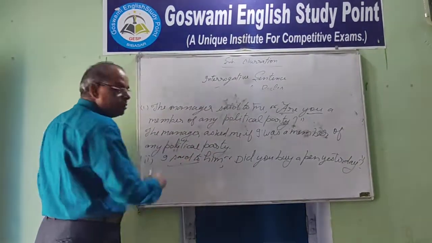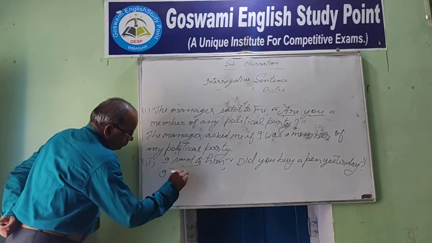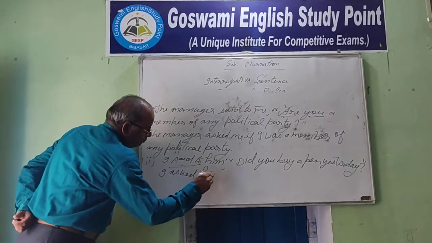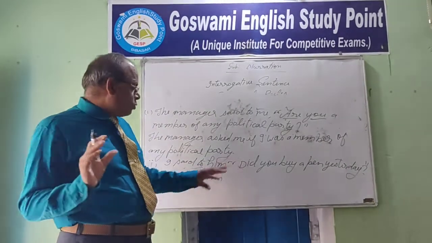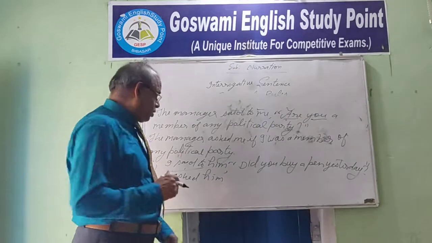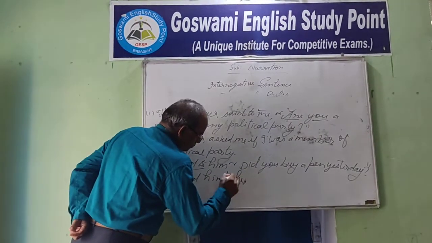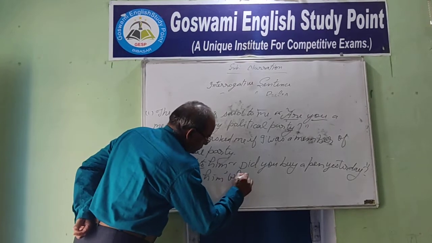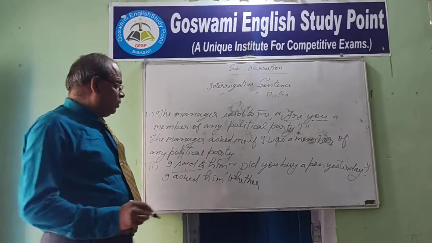Said to is changed into asked. I asked him. Did is a helping verb, so we should use if or whether as a connective. I asked him whether.